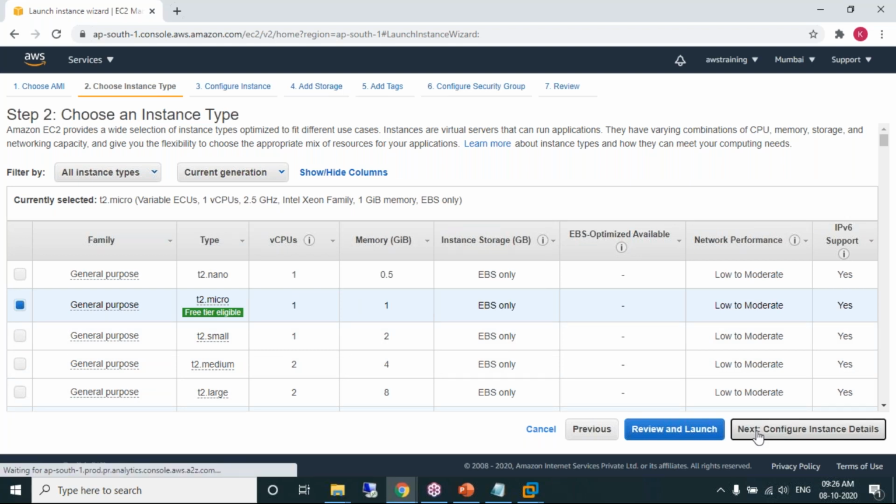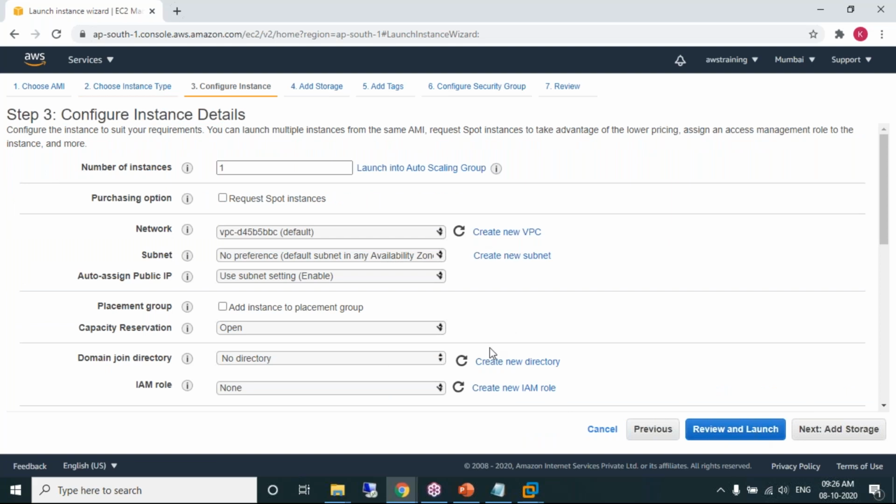number of instances. At a time, you can go ahead and create 10 instances also. You can mention any number of instances at once on demand. So I don't want 10 instances, I want only 1 instance. So in configuration details, step 3, just mention the number of instances you want.